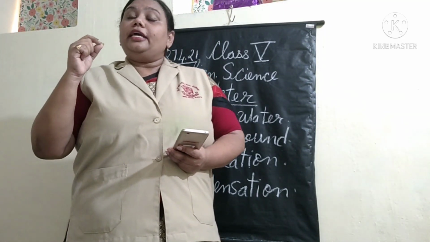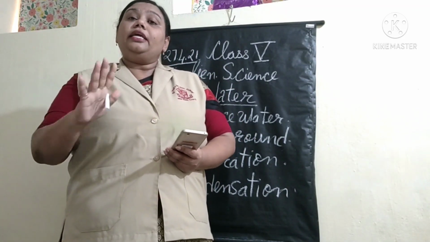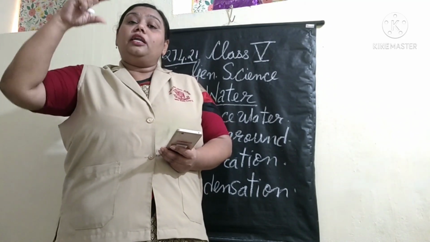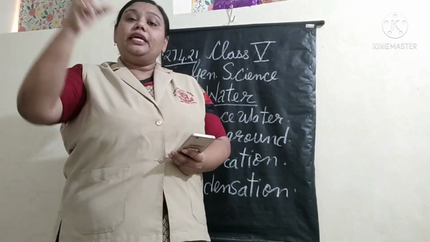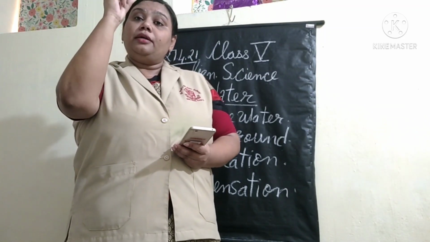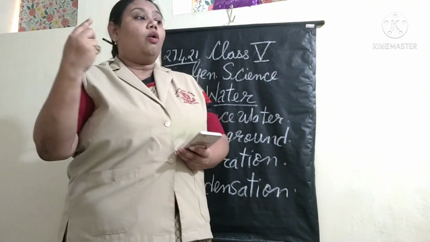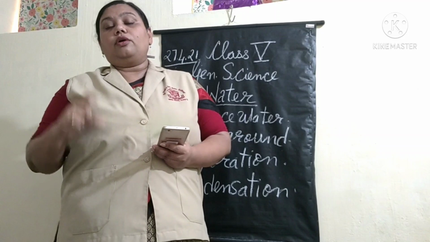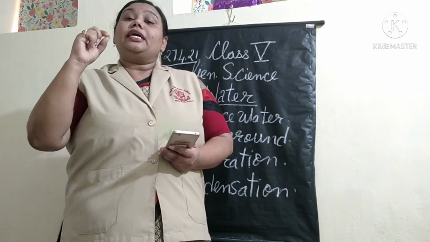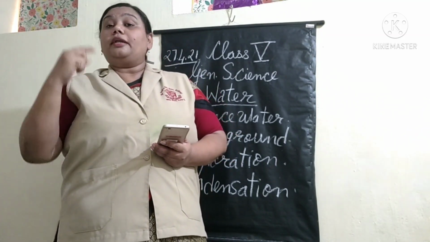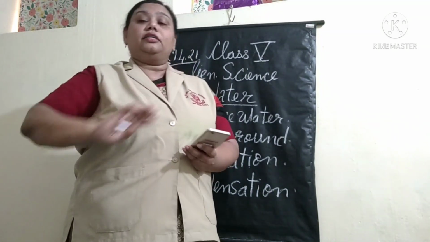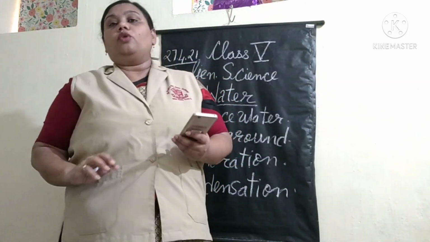And if we bring any cold thing, like if I fill a glass with ice and bring it in front of the steam, what will happen? There will be droplets of water on that glass. That will be called condensation of water. That means that steam, water vapor, has changed back to droplets of water.